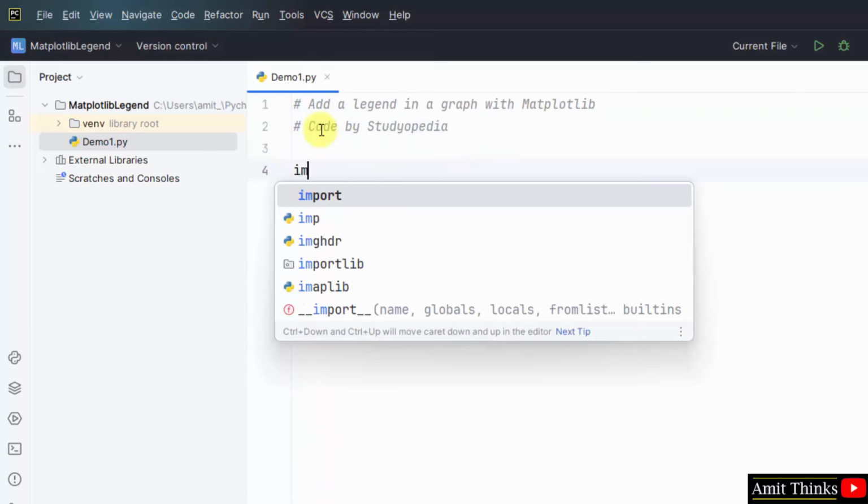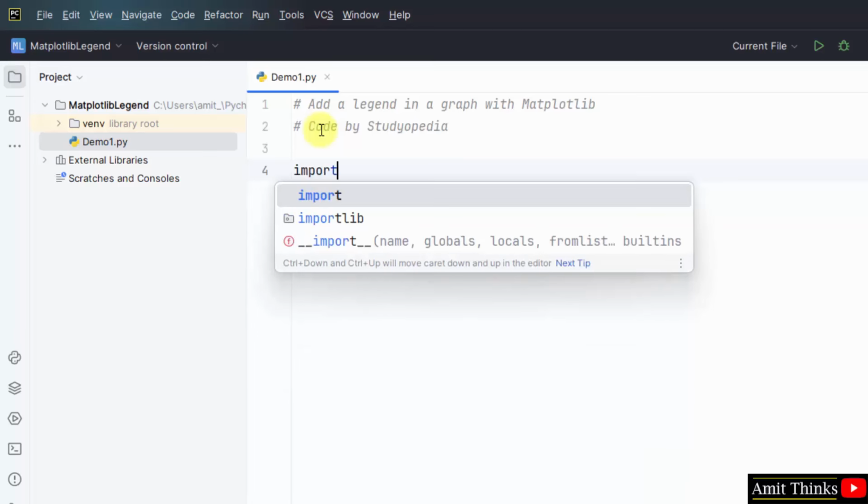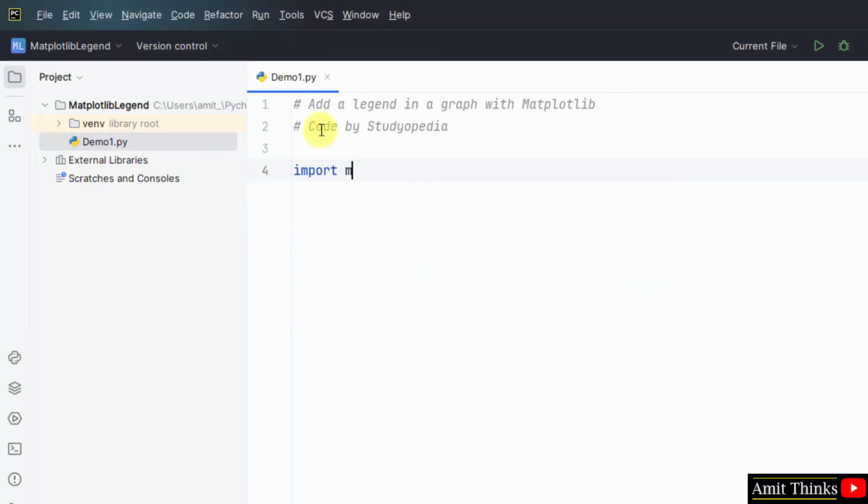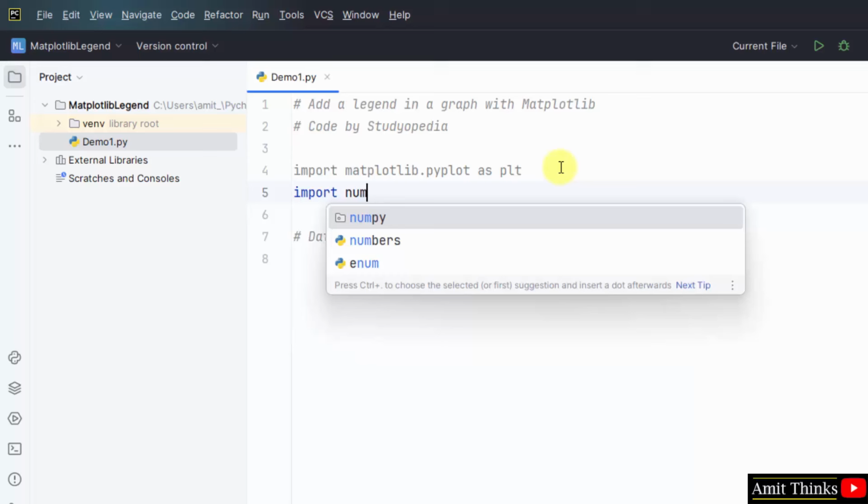Now let us add import matplotlib so that we can work on our matplotlib program. We will plot the frequencies of a signal, let's say. We will set the data now. For our data, we will use NumPy, so let us import NumPy also.